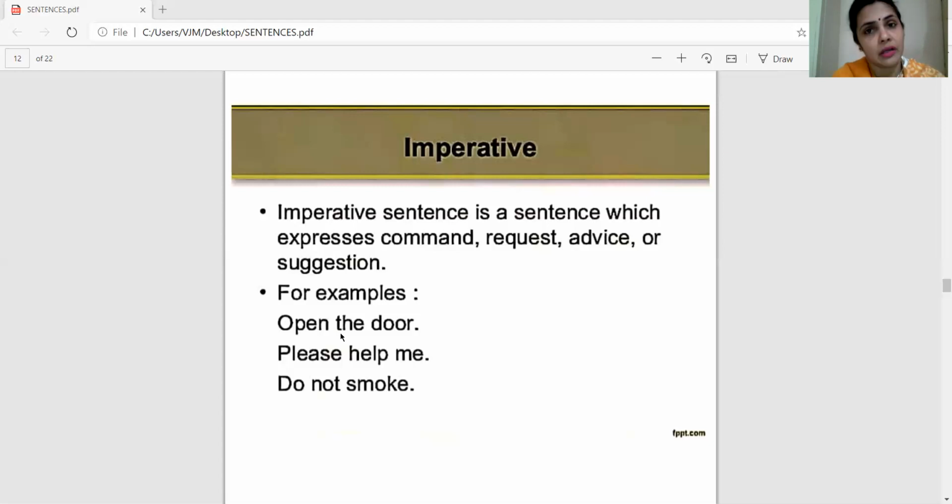When we go to a park, you might have seen it written somewhere on the boards: don't pluck the flowers, don't pluck the leaves. When you go to a restaurant or a bistro, what do you see?